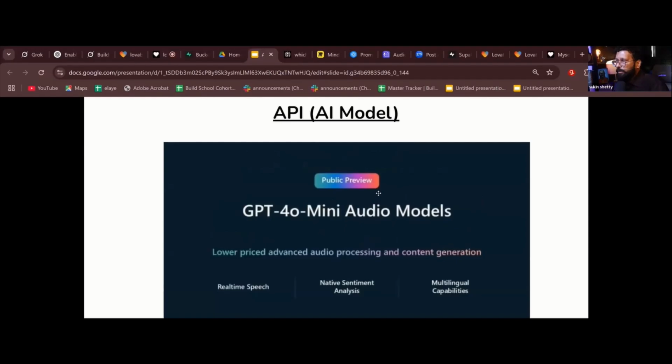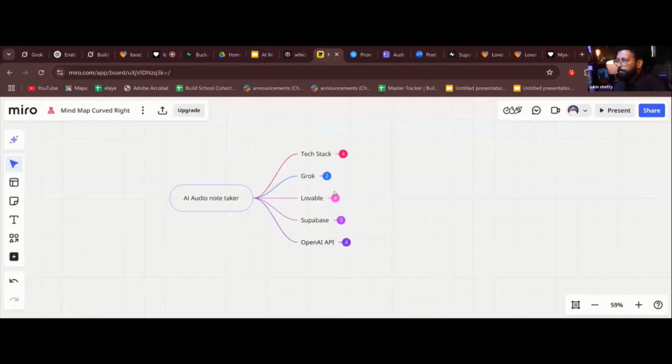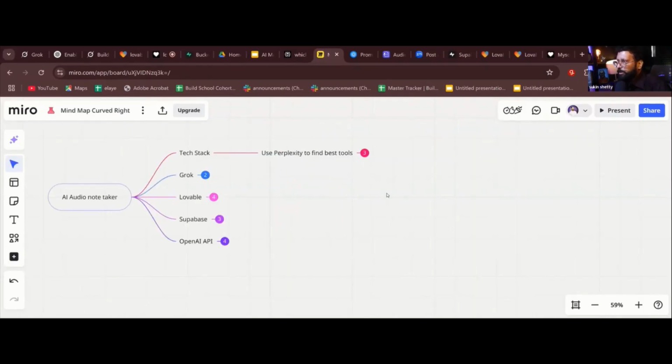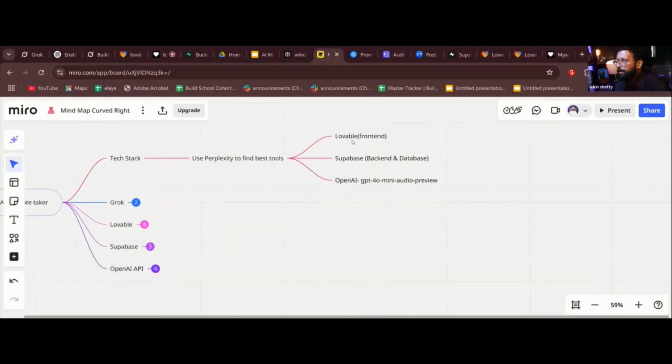Now let me go to the mind map. So this is what I'm going to build: an AI audio note taker. Now, as a tech stack, what all do I need? I use Perplexity to find the best tools. You have seen that; I'm just repeating it. I'm selecting Lovable as front end, Supabase as back end, and OpenAI GPT-4o mini audio preview as an API.